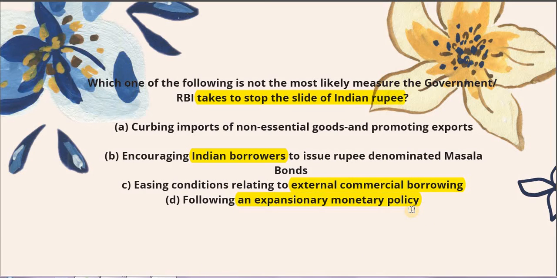But either way, because it's been asked in the UPSC, we should be thorough with all the options. So basically, curbing of imports of non-essential goods and promoting exports. This would give us foreign exchange, and this would in fact be stopping the depreciation of the rupee.